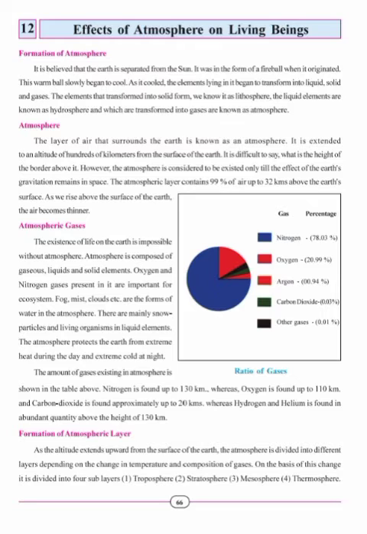Formation of atmospheric layers. As the altitude extends upward from the surface of the earth, the atmosphere is divided into different layers depending upon the change in temperature and composition of gases. On the basis of this change, it is divided into four sublayers. First is troposphere, second stratosphere, third mesosphere, and fourth thermosphere. Students, on the basis of the changes in temperature and composition of gases, the atmosphere is divided into four layers, that is troposphere, stratosphere, mesosphere, and thermosphere. Let's study about these four spheres.